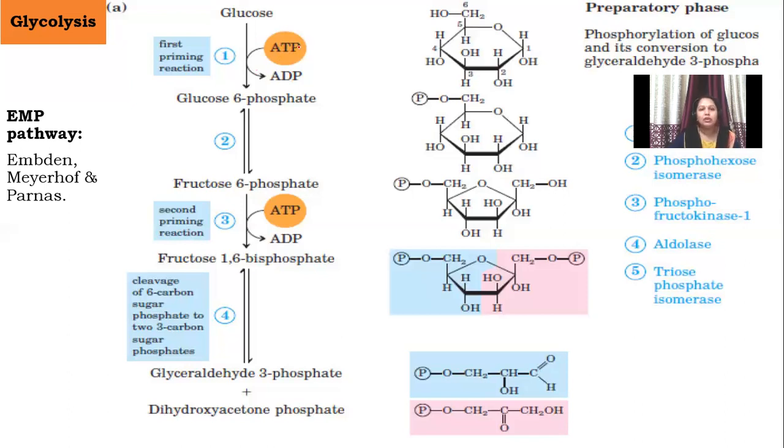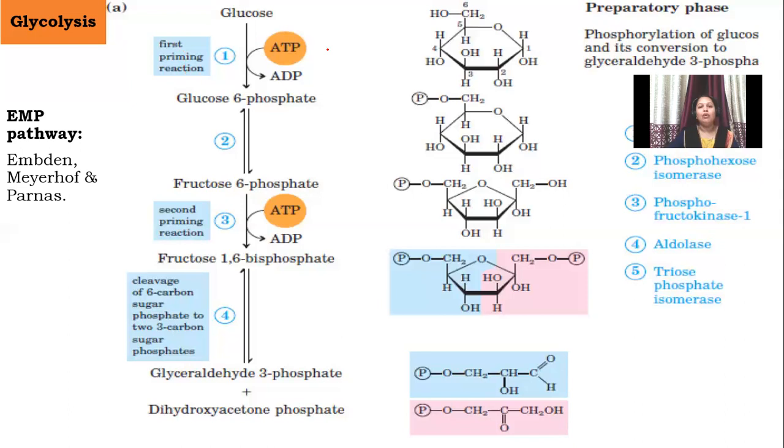One phosphate group is transferred to the glucose, and it gets attached to the last carbon atom, the sixth carbon atom of the glucose, and the compound which is formed is called glucose 6 phosphate. Here the glucose is primed, prepared for the further reaction, and that's why it is called the first priming reaction.